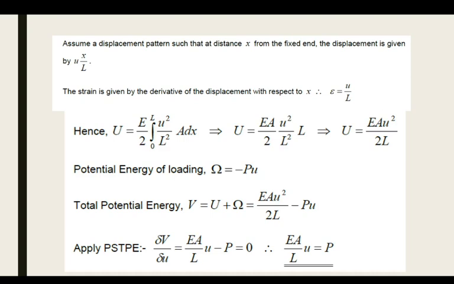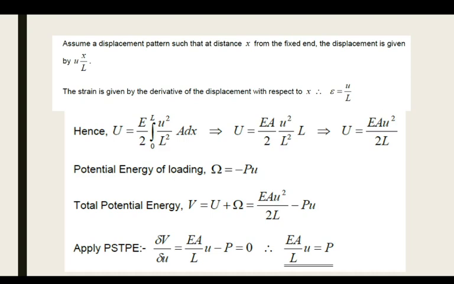Now when you apply the PSTPE, the displacement is u, so we have to take the total potential energy with respect to u. So you partially differentiate the equation V with respect to u, which will give you E A divided by L into u minus P. Now if you apply the PSTPE, this result will be equal to 0.